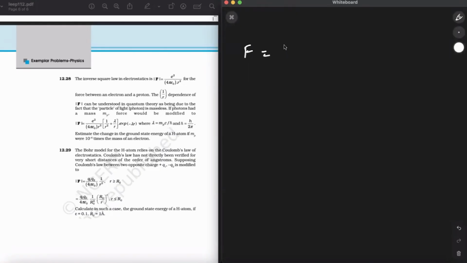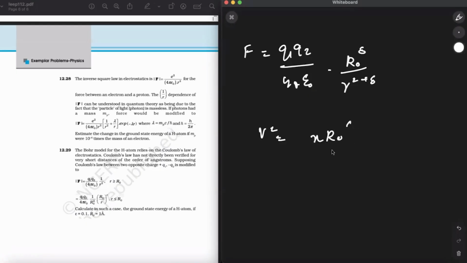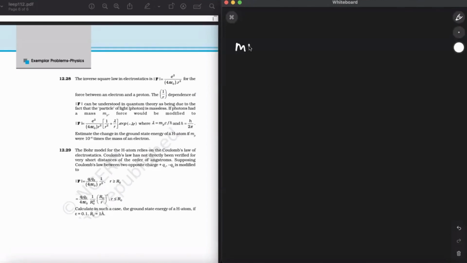So I can write it like this: force is equal to Q1 Q2 over 4 pi epsilon naught, times r naught raised to the power of delta, and epsilon has been given as 0.1, over r to the power of 2 plus delta. So v squared can be written as... m v squared upon r is equal to x r naught delta upon r to the power of 2 plus delta.